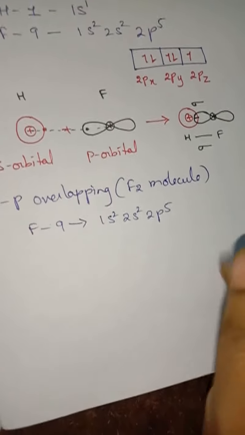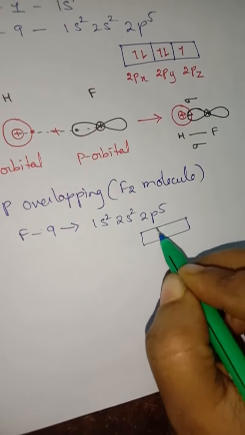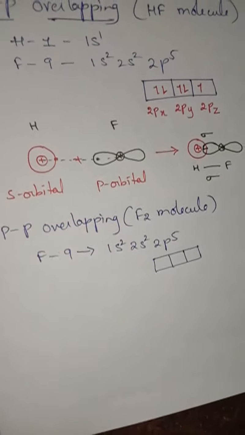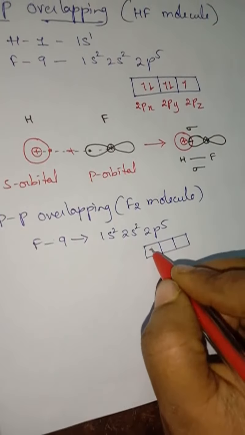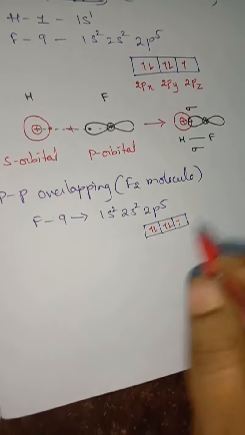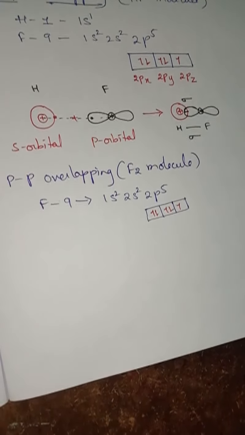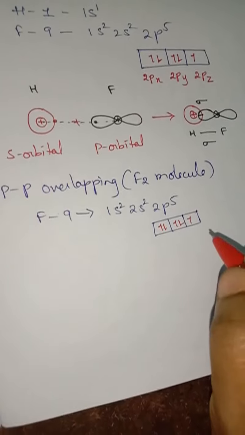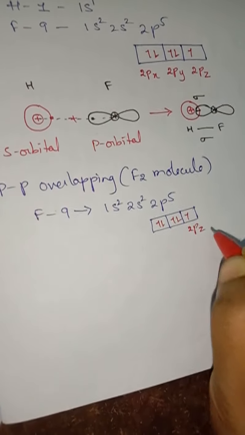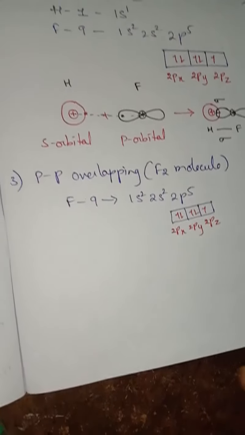So for 2p5, how many unpaired electrons are there? We have to find again: draw the p orbital and arrange the electrons in the orbitals, 1, 2, 3, 4, 5. Here also how many unpaired electrons are present? Only one unpaired electron, that too in the 2pz orbital. This one is 2px, this one is 2py.